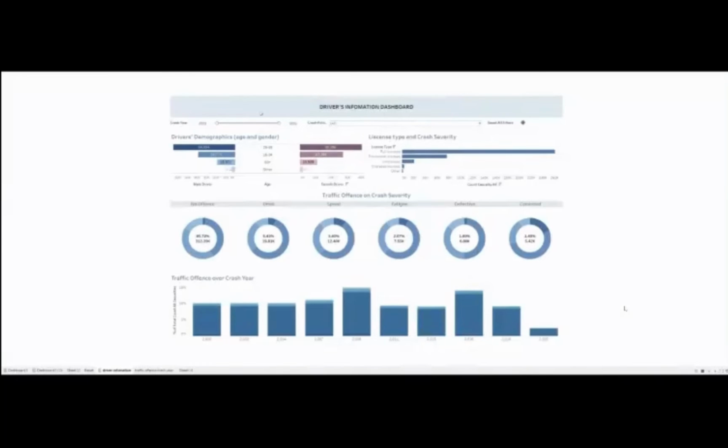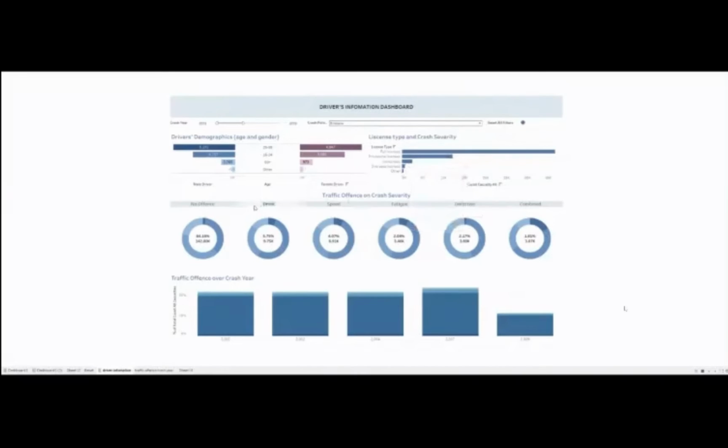Now I'm going to choose years up to 2009, and Brisbane, for the demonstration. If you look at the bar chart, it's pretty straightforward that male drivers aged between 25 and 59 play a dominant part in all crashes. As for the license type, the bar chart shows the full license type is the primary license type for collisions. If you look at the tooltips for each license type, you can see that no matter what the license type is, it mostly results in hospitalization, followed by medical treatment.